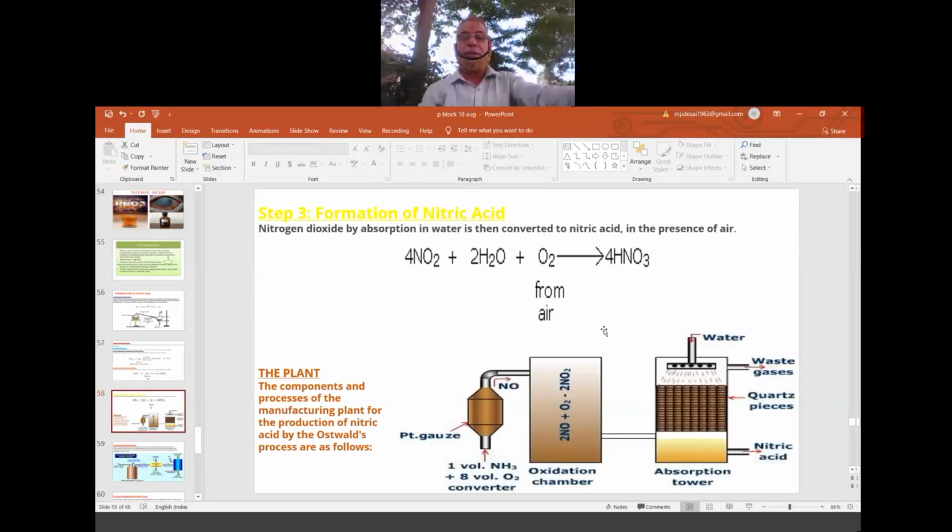Step number 3. Once the nitrogen dioxide is ready, there are two ways. One way is to convert nitrogen dioxide to HNO3 along with nitric oxide, so that nitric acid is collected and nitric oxide is sent back for recycling in the manufacture of nitric acid. Or you can take NO2 with water along with oxygen and directly convert it into HNO3.